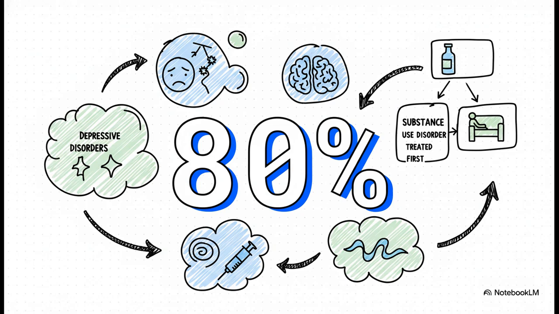Before we look at the specific symptoms, we really have to look at this statistic. 80%. A staggering 80% of PTSD cases feature co-occurring disorders. We're talking about depressive disorders, anxiety, bipolar disorders, and substance-related disorders. Clinically, this completely dictates the management pathway. For example, if a patient presents with a substance use disorder alongside their PTSD, the clinical protocol demands that the substance use disorder absolutely must be treated first.